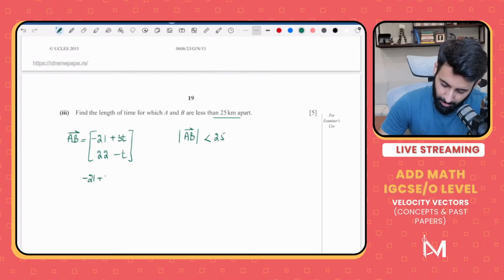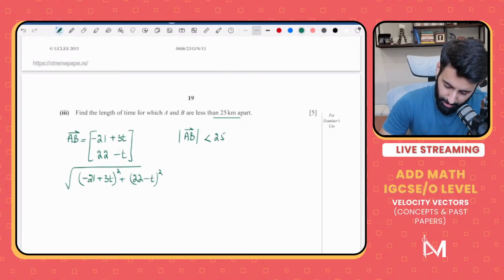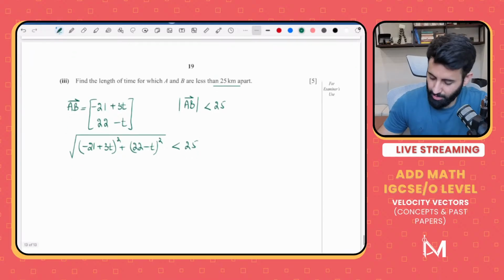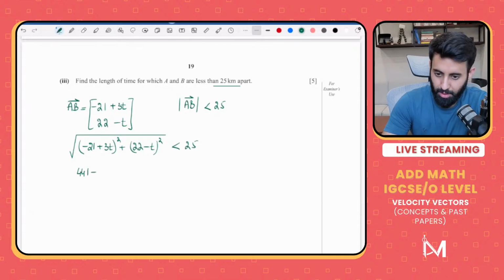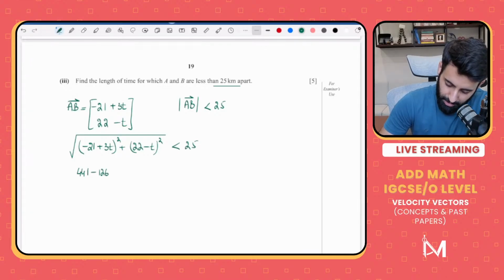21 plus 3t, the whole thing squared, plus 22 minus t, the whole thing squared, inside the square root is equal to what? Is equal to, less than 25. Okay, so let's solve this. So 21 squared, that's equal to 441, minus 21 into 3 into 2, that's equal to 126t,